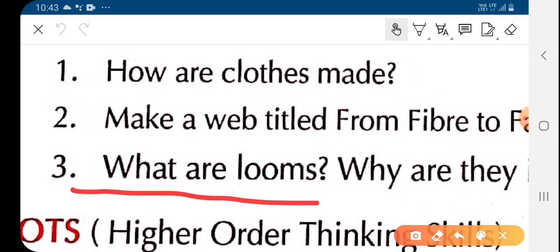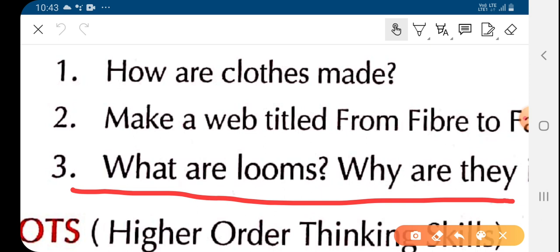what is loom? Children, as we have discussed, loom is the machine which does the work of weaving the cloth. A loom is a mechanism or a tool used for weaving yarn and thread into textiles.